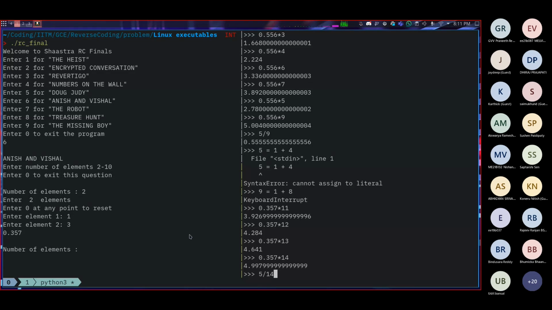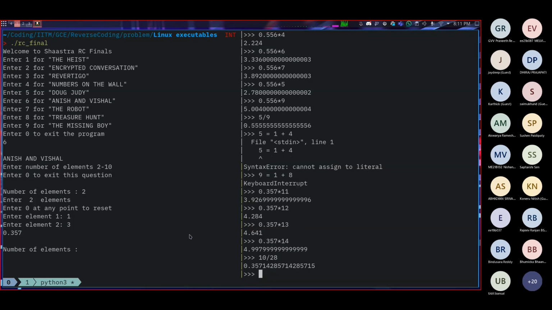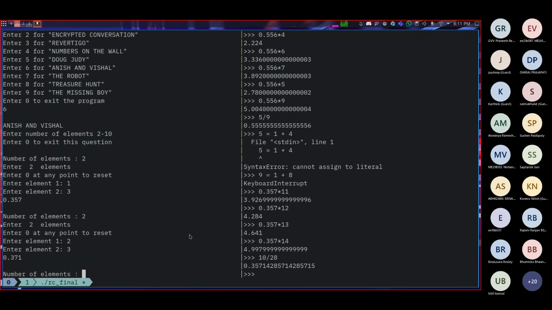14 is 3 cubed plus... just a second. If you see it as 10 by 28, it will be better. 5 by 14, if we make it 10 by 28, we'll get what we are looking for, which is 3 squared plus 1, which last time was 2 squared plus 1, over 3 cubed plus 1. And right now we can't say whether we are squaring or cubing the first element, because it's 1. So let's try and enter something like 2 and 3. If we enter 2 and 3, we get 0.371.